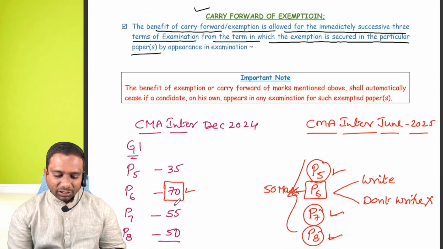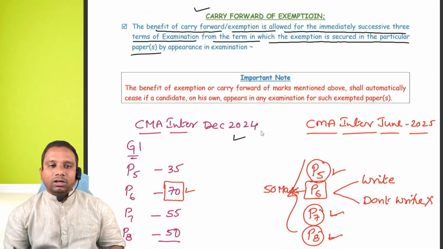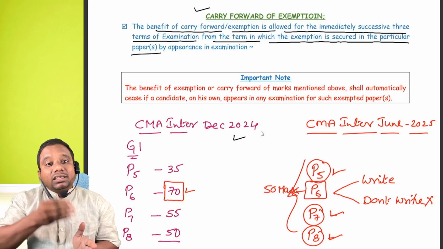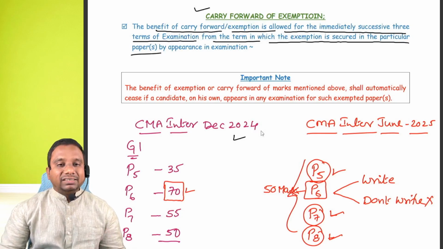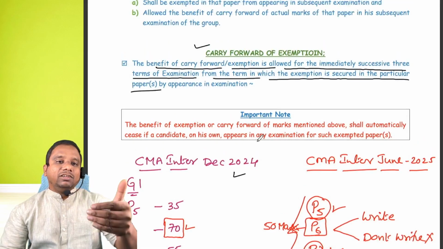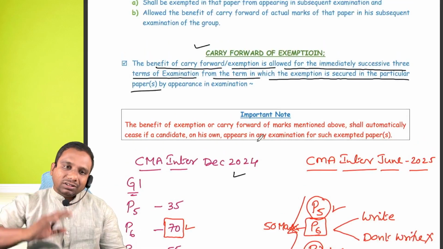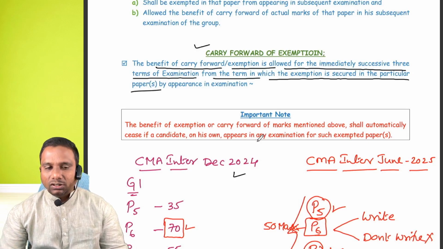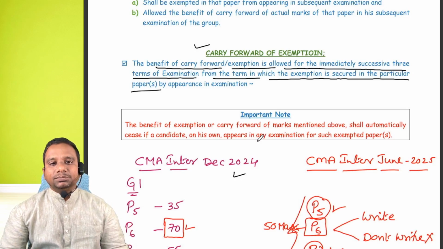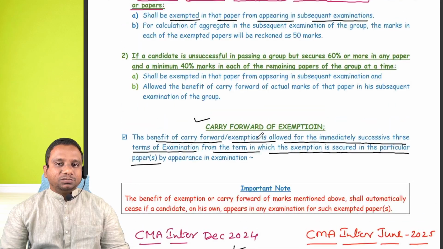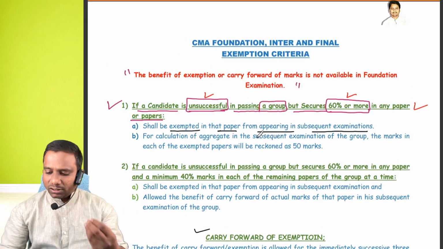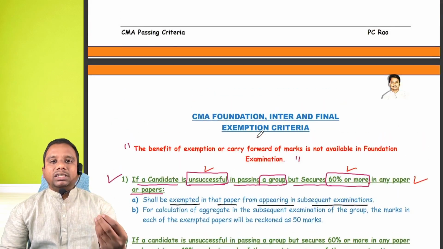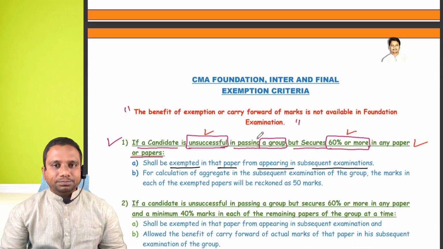So here I have secured in December 2024. Now from here I will get 3 successive examinations, so I can carry forward this exemption. After 3 successive exam attempts, automatically this exemption expires. Clear? I have observed so many CMA students struggling with a lack of understanding of this exemption criteria.